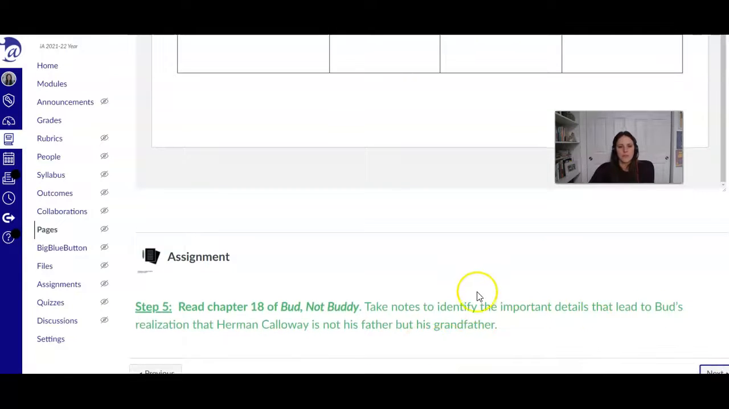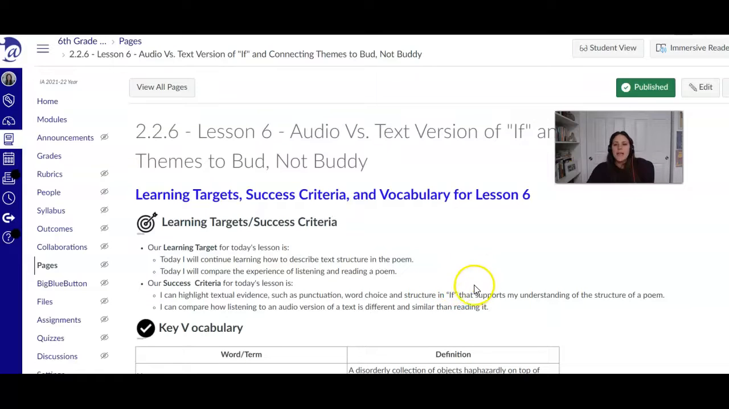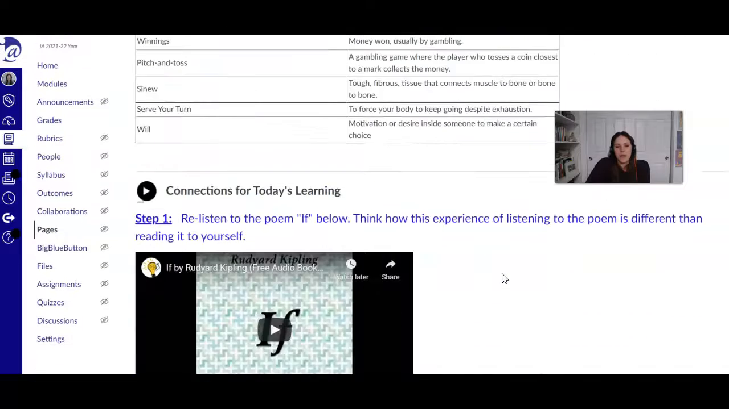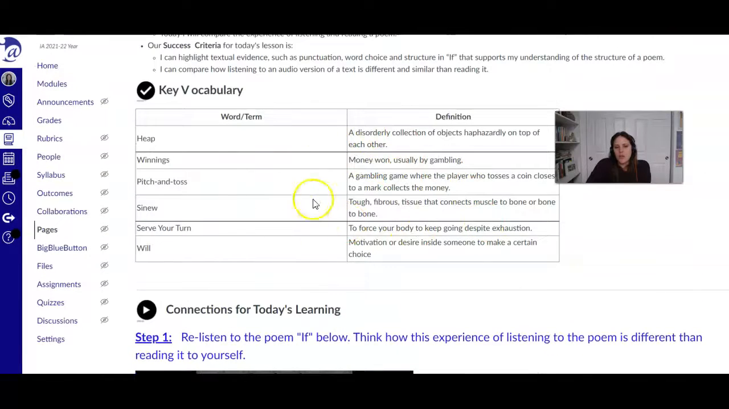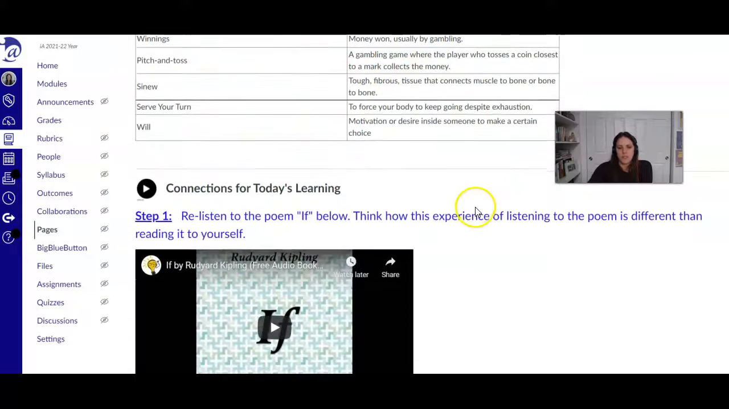Okay, spoiler alert. Okay, lesson 6, audio versus text version of "If" and connecting to themes of Bud, Not Buddy. Again, these are words for you to review, but I'm not going to read them for you, but they are good for you to skim through, especially if you don't know one of these words and you come across it, then it's good to come up here and I'll give you the definition.